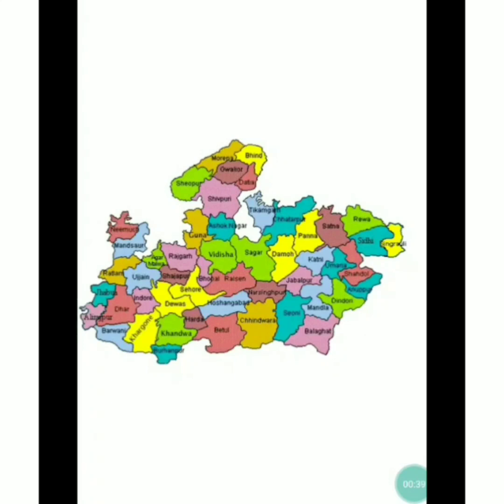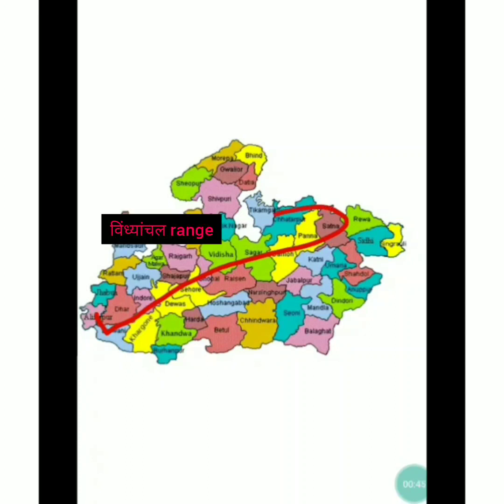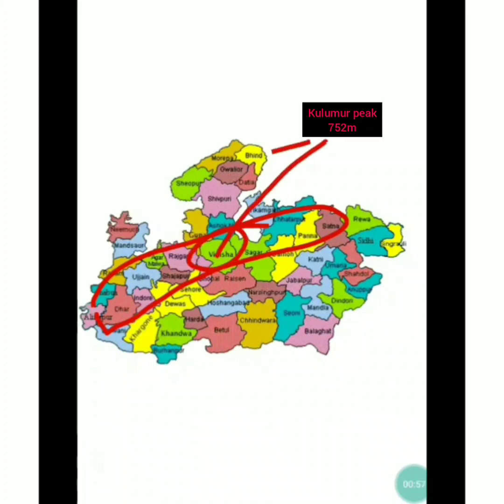Satpura range extends from the western part of Madhya Pradesh to the eastern part, from Dhar to Satna. There is a highest peak called Kulumur Peak, which has a height of 752 meters. Second, the eastern part of the Vindhyachal range is called the Kaimur range, which basically covers Satna, Rewa, Panna and Katni districts of Madhya Pradesh.